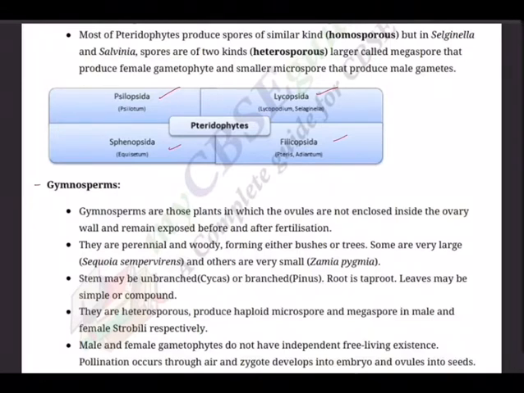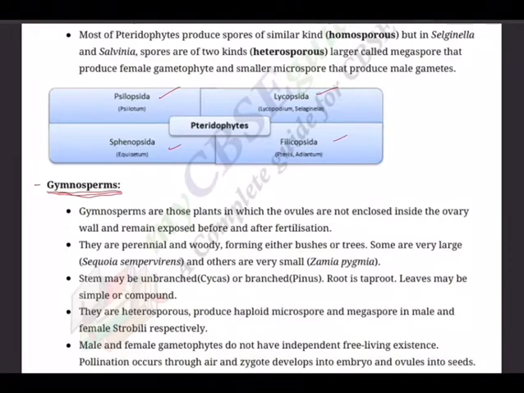As we have been in revision mode, in our previous session we were talking about pteridophytes and we classified pteridophytes also. In this session we are going to talk about another group called gymnosperms. So the gymnosperms are plants in which ovules are not enclosed by any ovarian wall and remain exposed. That's why we say gymnos means naked, sperms means seeds. Plants that are having naked seeds, they are gymnosperms.